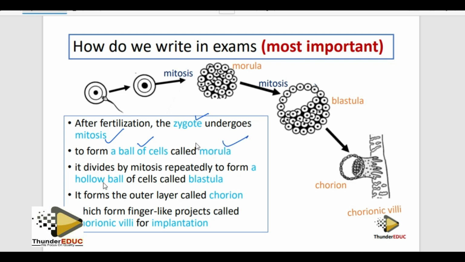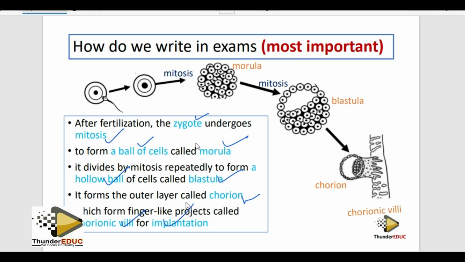Morula is another mark, which divides mitotically, or repeatedly, to form a hollow ball of cells called blastula, another mark. And then this blastula forms the outer layer which you call the chorion. And the chorion forms finger-like projections called chorionic villi, which are used for implantation.